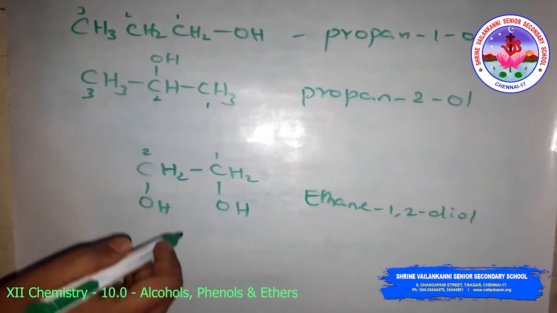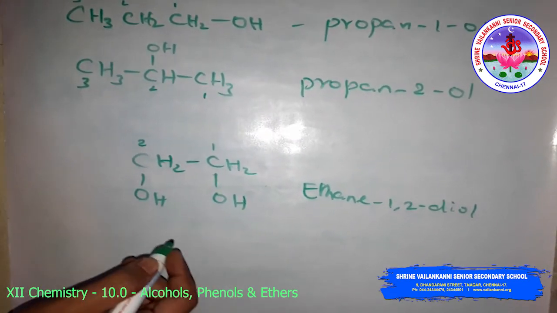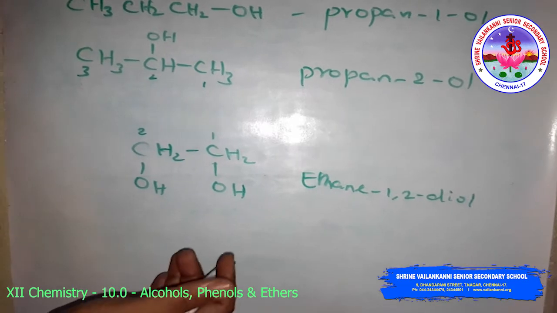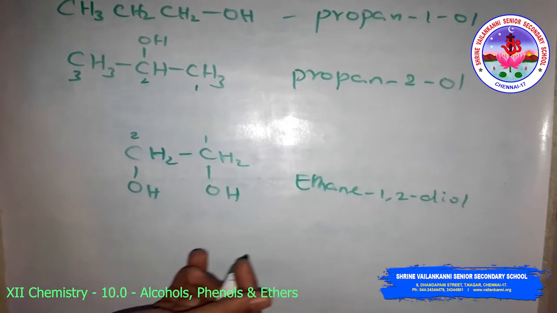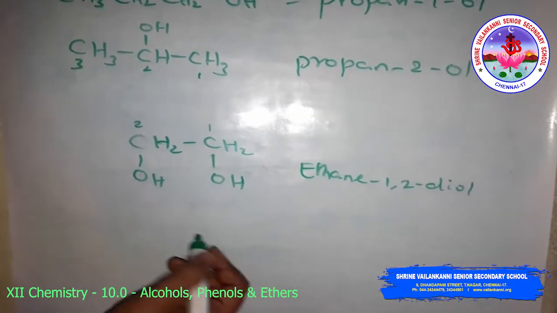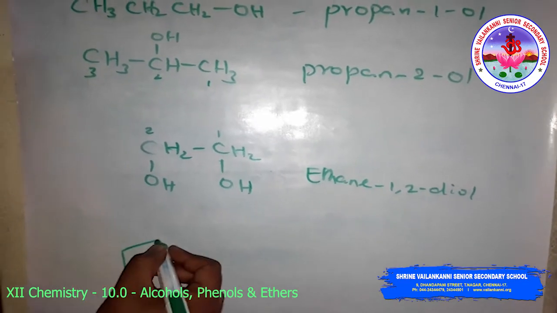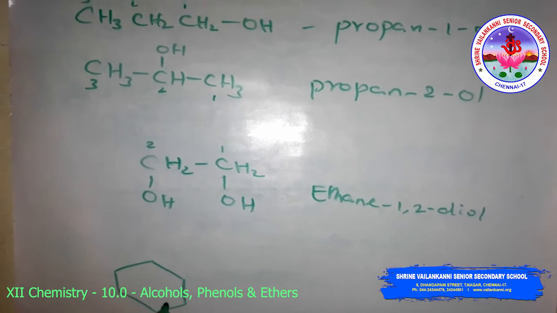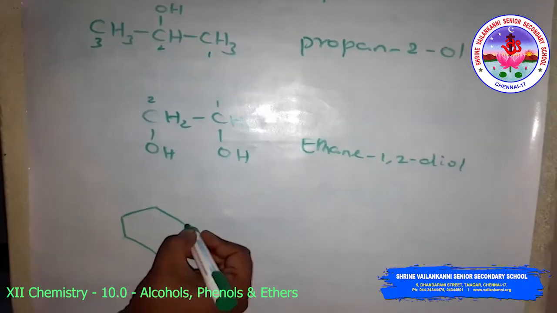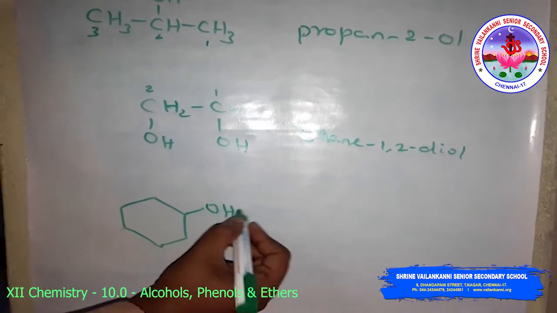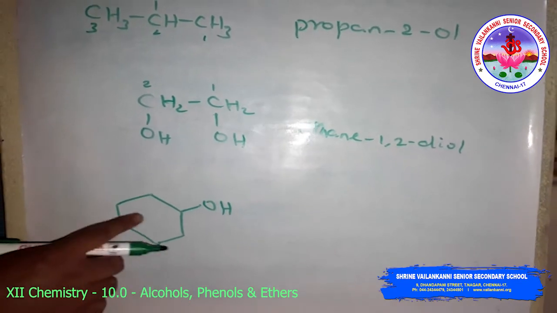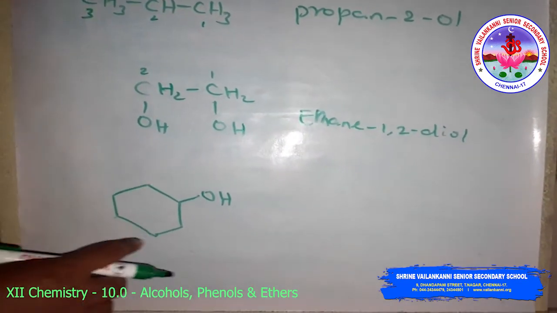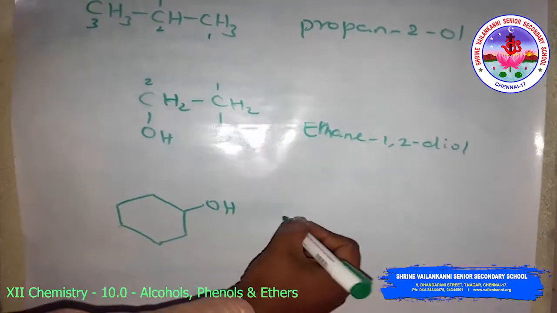Suppose it is a cyclic alcohol. Cyclic alcohols are named using the prefix cyclo, and the OH group is considered to be attached to carbon 1. For example, this is not an aromatic compound, this is alicyclic. You have to add the cyclo prefix, so that's cyclohexanol.